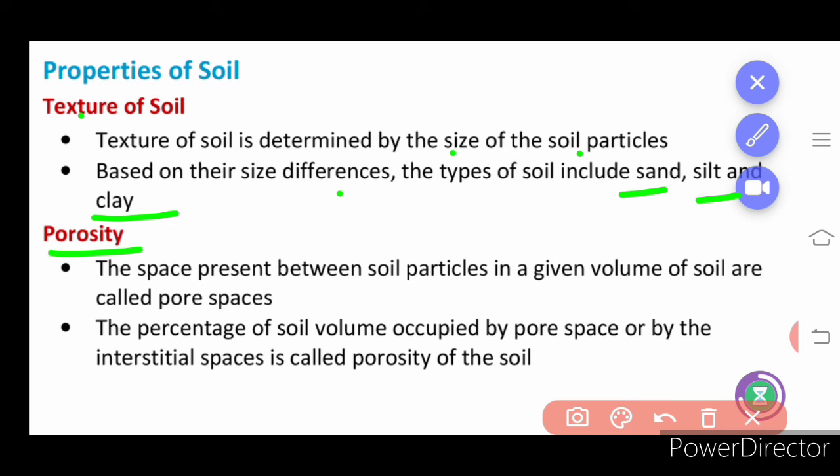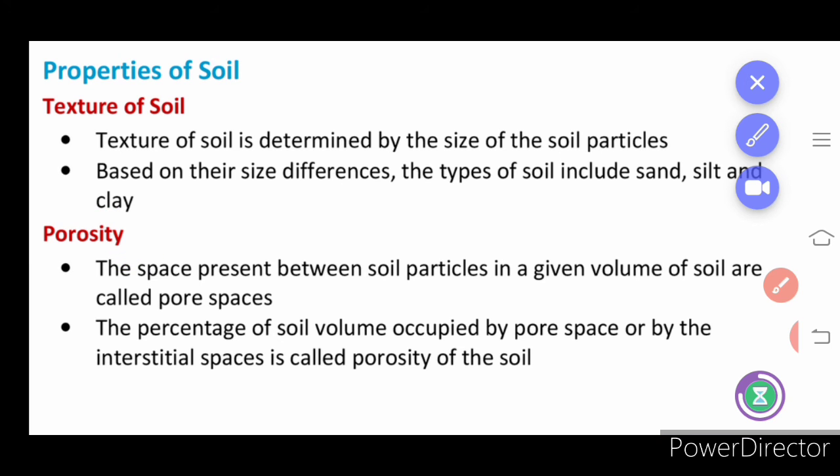Porosity. What is porosity? The space present in between them, that is the gap. Because of that the name is given as porosity. Space present between the soil particles in a given volume of soil is called the pore space. The percentage of soil volume occupied by the pore space or by the interstitial space is called the porosity of the soil. So here porosity is important.